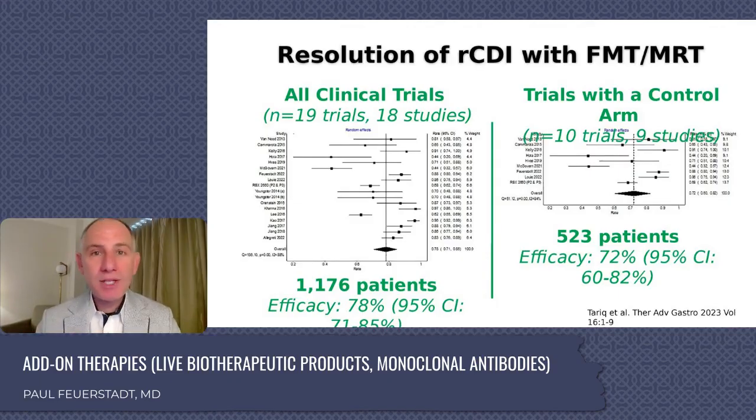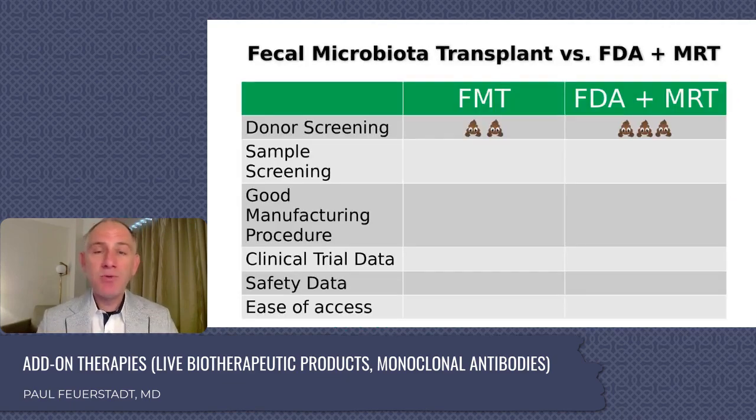What about randomized controlled trials? This beautiful meta-analysis looked at that as well. There were 10 trials, including trials that looked at FDA potential products at the time. 10 trials, 523 patients. The efficacy was 72%. We would, of course, expect in a randomized controlled trial that the efficacy goes down a little bit, and that's, in fact, what we see in practice. But what we've learned, unfortunately, is that OpenBiome is no longer available. So we largely have to focus on the FDA-approved forms of microbiota restoration therapy.